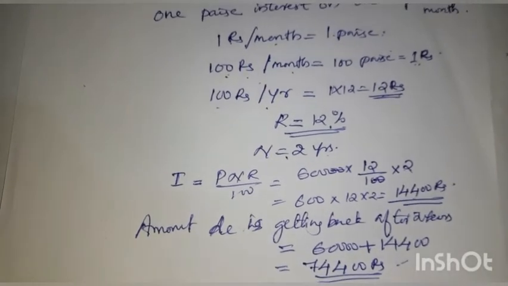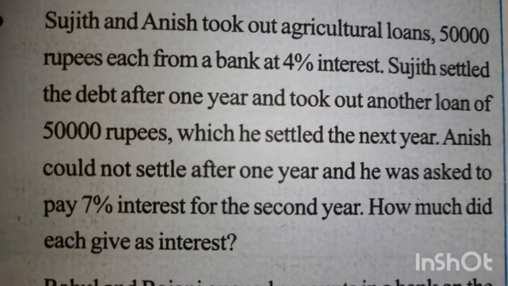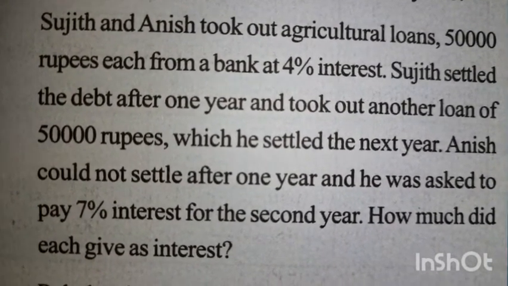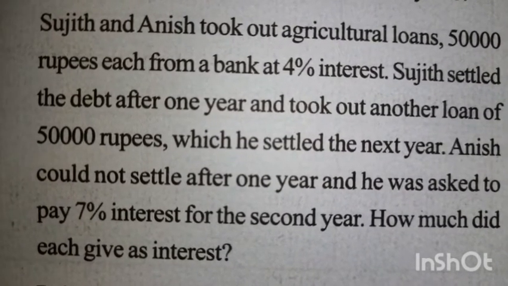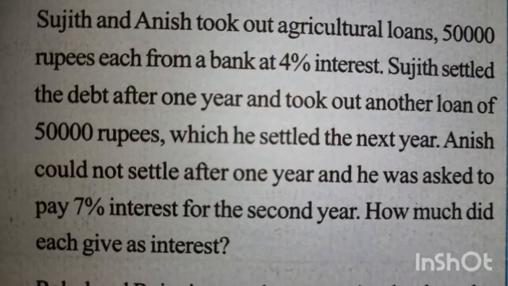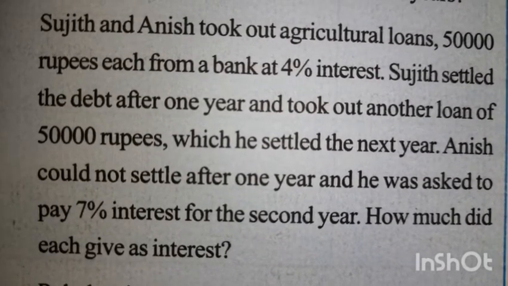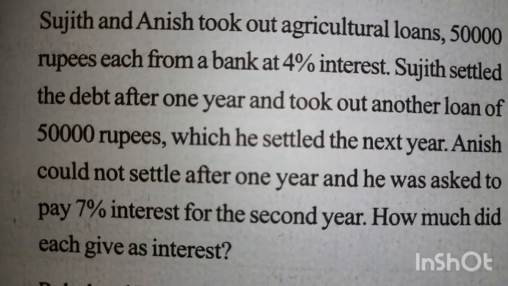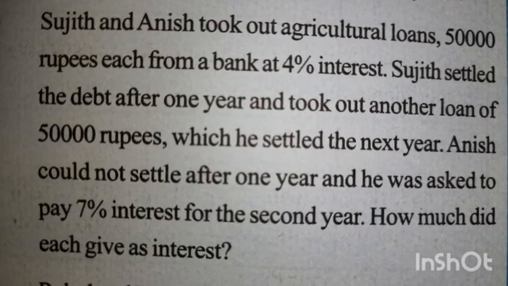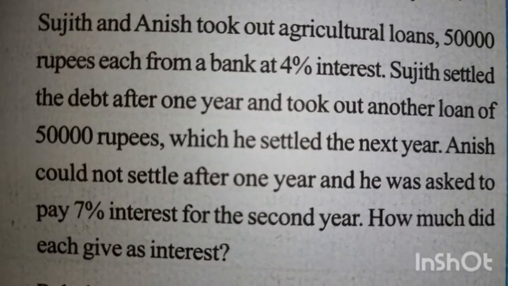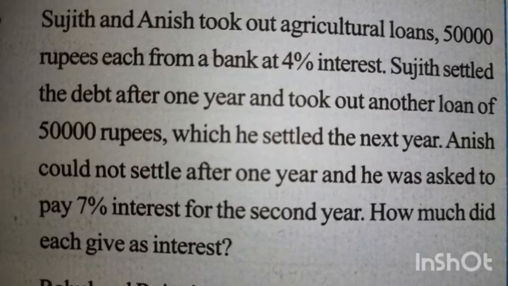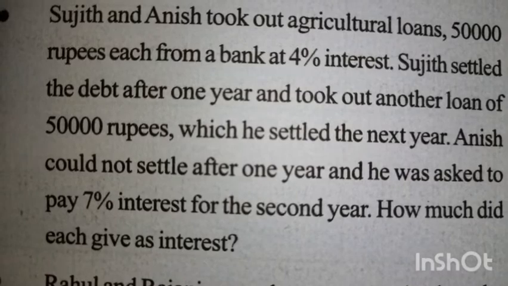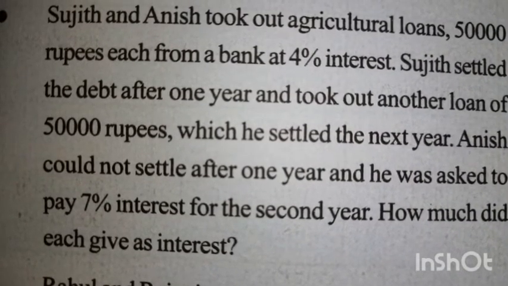That amount is added with the deposited amount, and he gets a total of 74,400 rupees. Next problem: Sujit and Anish took out an agricultural loan of 50,000 rupees each from a bank at 4% interest. Sujit settled the debt after 1 year and took out another loan of 50,000 rupees, which he settled in the next year.